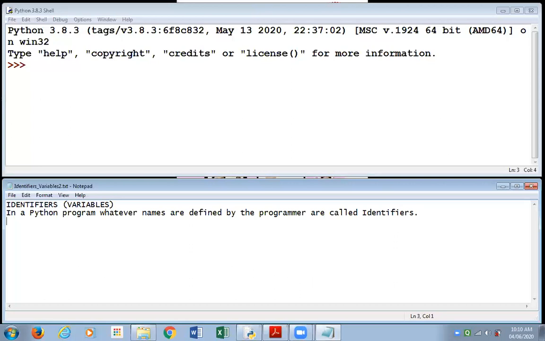There are various things. As the course progresses, we are going to learn about them, created by the programmer, and the programmer assigns names to these entities, or I can call them objects. These names given by the programmer to such objects, such elements, are called identifiers.